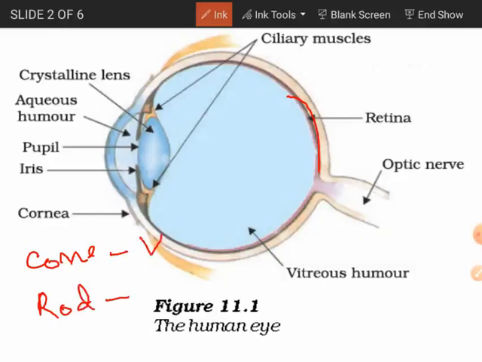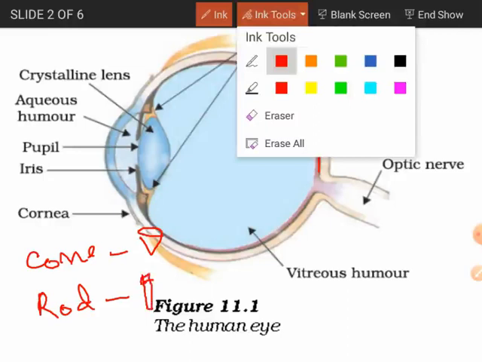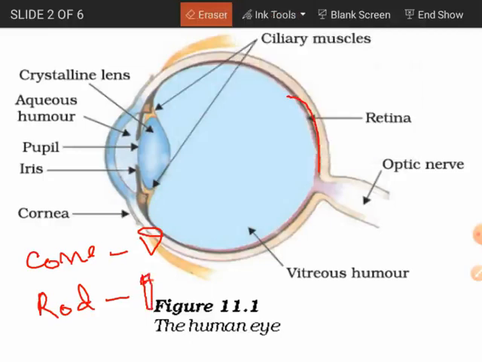A cone cell would be just like this, and a rod cell will be like a cylinder, just like a stick or a rod, in rectangular shape. If you observe it in 3 dimensions, it would be a cylindrical shape. There are a large number of such rod and cone cells present on this retina.